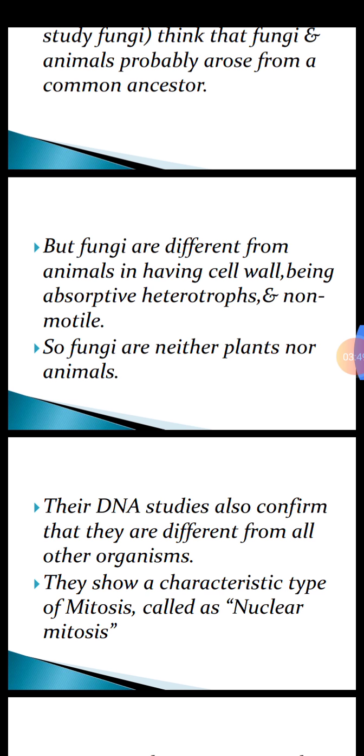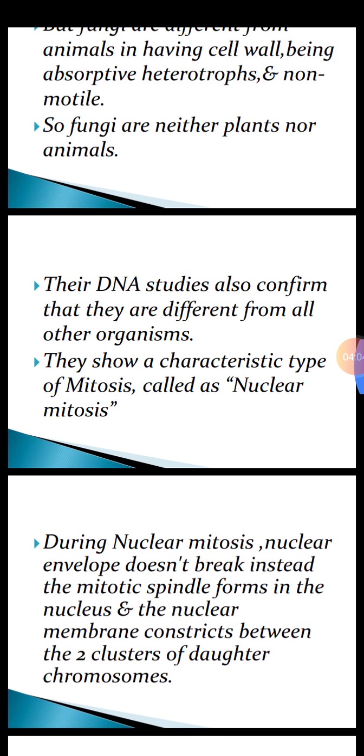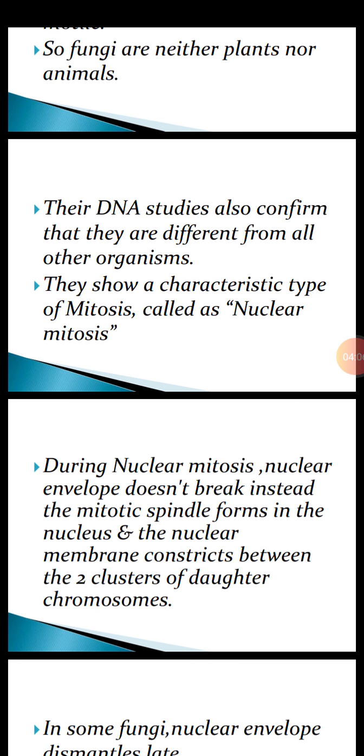Their DNA studies confirm that they are different from all other organisms. They show a characteristic type of mitosis, which is a cell division, but in fungi the mitosis is called closed mitosis or nuclear mitosis. During nuclear mitosis in fungi, the nuclear envelope doesn't break.